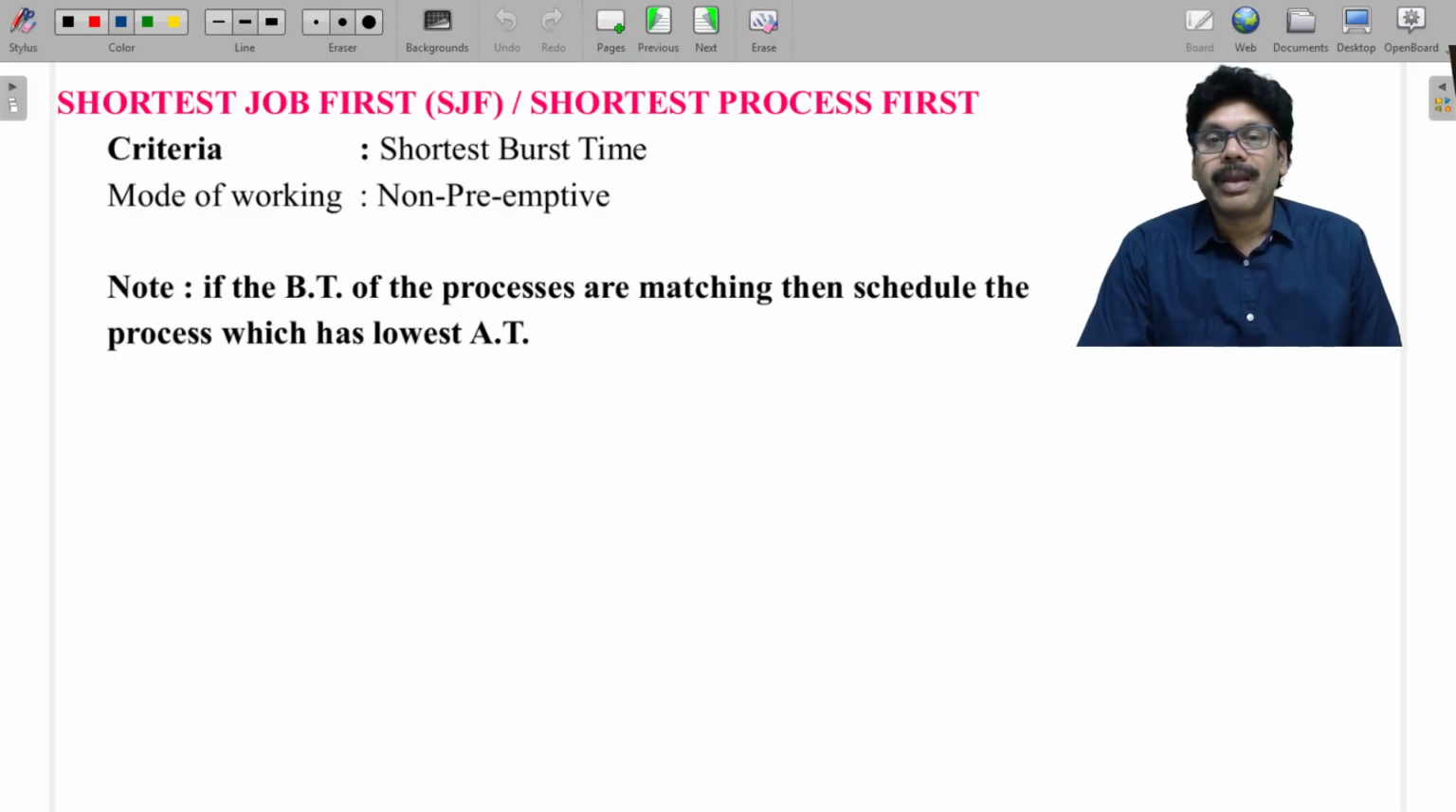Now, it's completely based on shortest burst time. That too has two flavors: one is non-preemptive and the other one is preemptive. And I already told you the condition very clearly. What is the condition? If the burst times of the processes are the same, then it looks at the lowest arrival time concept.